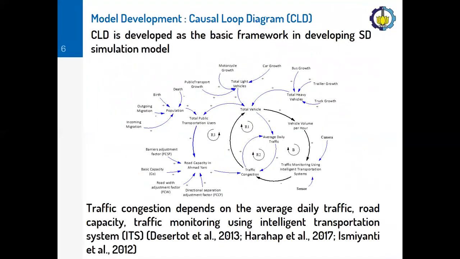As the first step to develop a system dynamic simulation model, we need to develop a causal loop diagram. We may use this causal loop diagram, or CLD, as the basic framework in developing system dynamic simulation models. As we can see from our causal loop diagram here, the traffic congestion depends on the average daily traffic, road capacity, and traffic monitoring using intelligent transportation systems.